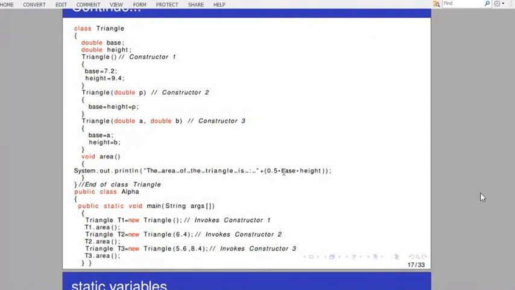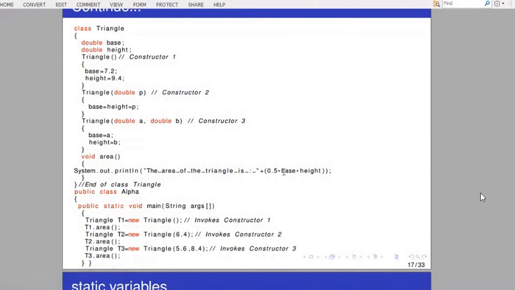Then another object t2 is created with parameter 6.4. Then the parameterized constructor with one parameter is called. Base equals height, so height equals p. The value of base and height will be p, 6.4.